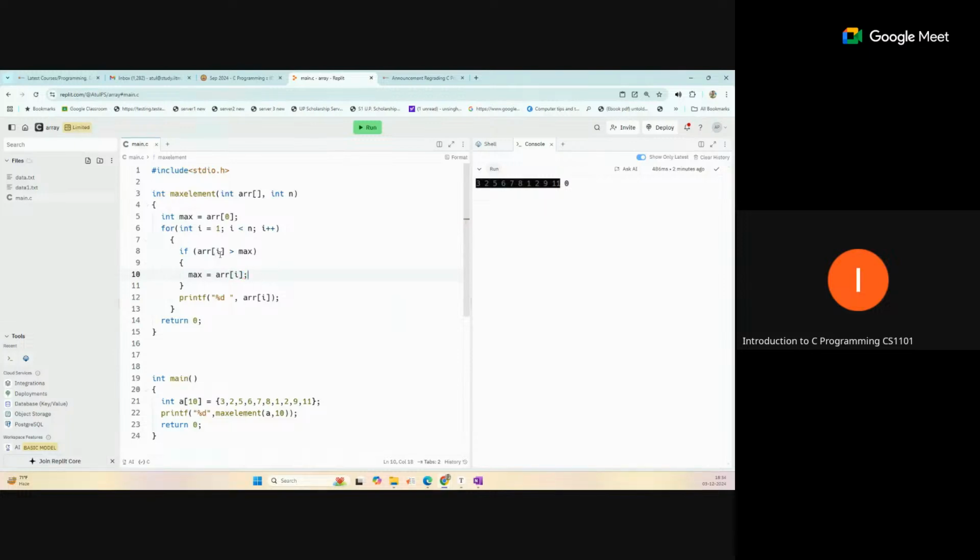So every time we find a value in the array which is greater than the previous maximum value, our max value will be replaced by that value. Okay, so that new max value will be assigned to our max. So this loop will run, and finally we will get the maximum value among all the values, and that value we will return by the function, so return max. Okay, so now this max should come as the output of this function.